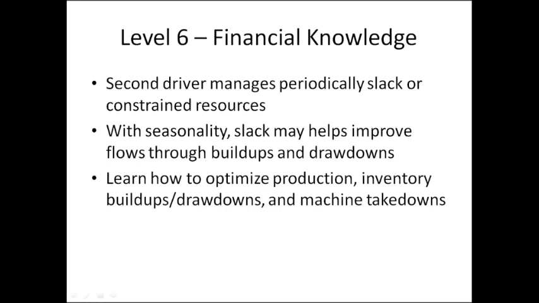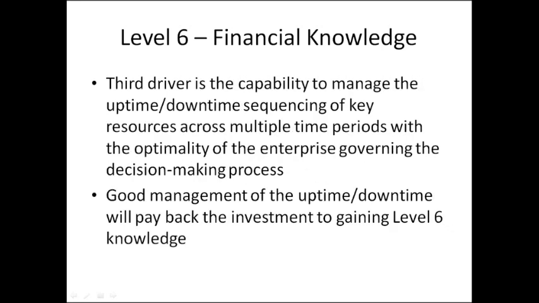The second driver manages periodically slack or constrained resources. With seasonality, slack may help improve flows through buildups and drawdowns. Learn how to optimize production, inventory buildups and drawdowns, and machine takedowns. The third driver is the capability to manage the uptime and downtime sequencing of key resources across multiple time periods, with the optimality of the enterprise governing the decision-making process. There needs to be good management of the uptime and downtime, and then it will pay back the investment it took to gain level 6 knowledge.